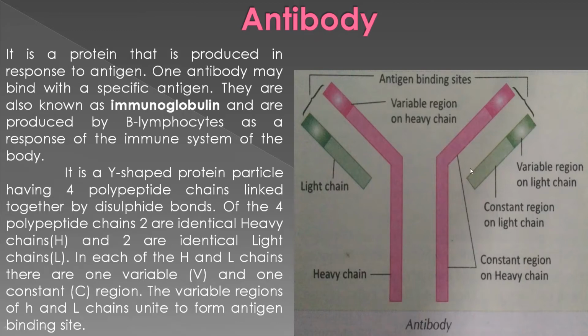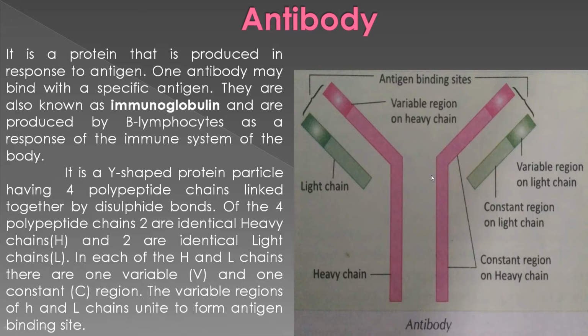The pink color represents the heavy chains, and the green ones are the light chains. Clear? It is very easy to draw this picture for the examination, and very easy to remember. Try to remember: it is a Y-shaped structure, with 4 polypeptide chains, 2 light and 2 heavy.